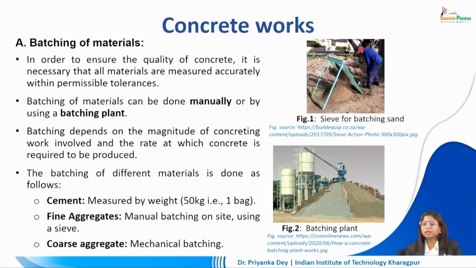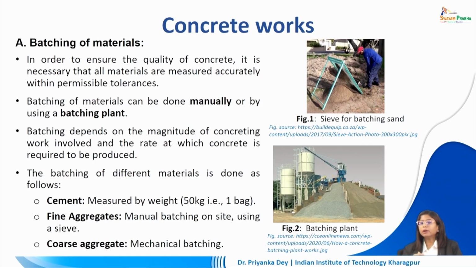We were just talking about the proportions. So everything has to be in the right quantity and has to be mixed in the right way. So first of all, batching of materials can be done manually or it can be done using a batching plant. Now batching depends on the magnitude of concreting work involved and the rate at which the concrete is required to